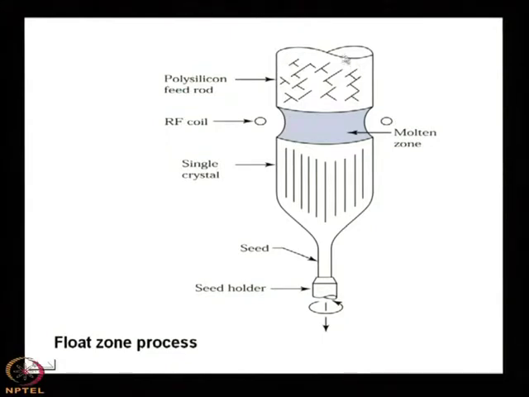That is why this float zone technique is a very important technology, not only for single crystal growth of silicon, but at the same time it gives you the purity. For any purification of the crystal, people use this kind of float zone technique.